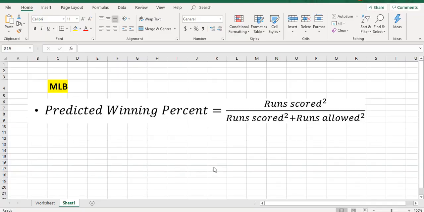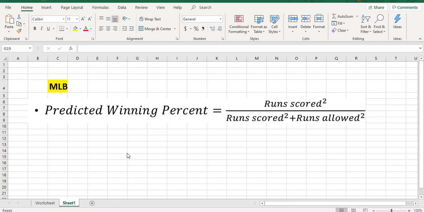Hello, in this video I'm going to show you how to use Bill James' Pythagorean expectation. I'm going to apply it to Major League Baseball to calculate a predicted winning percent for a team. You can see here's the formula. We've got offensive runs scored, and that's going to be squared, which is all going to be divided by runs scored squared plus runs allowed squared.